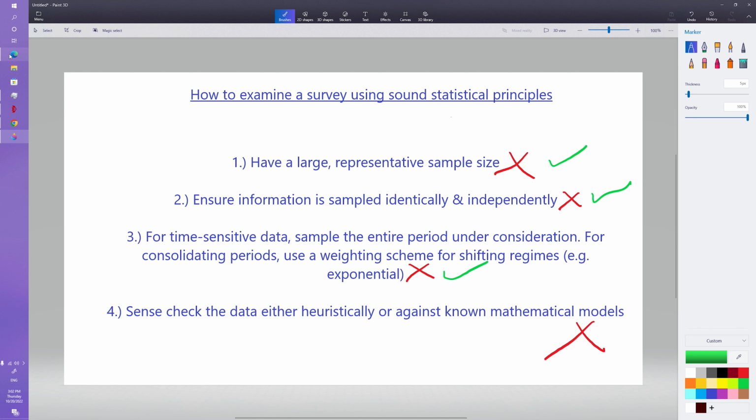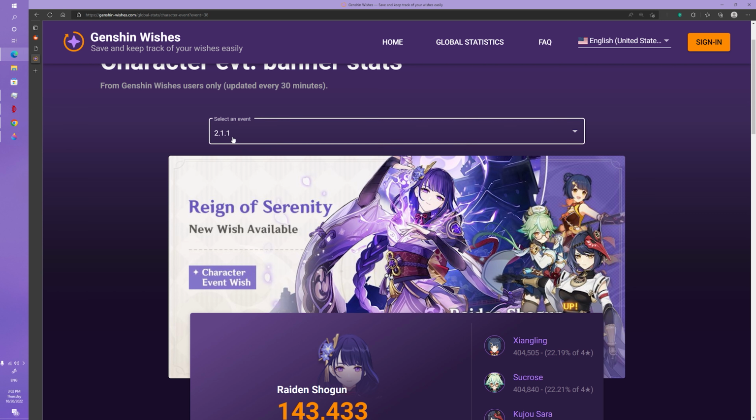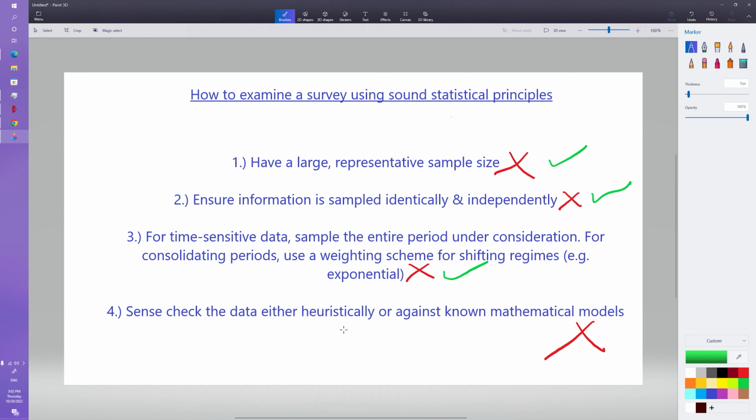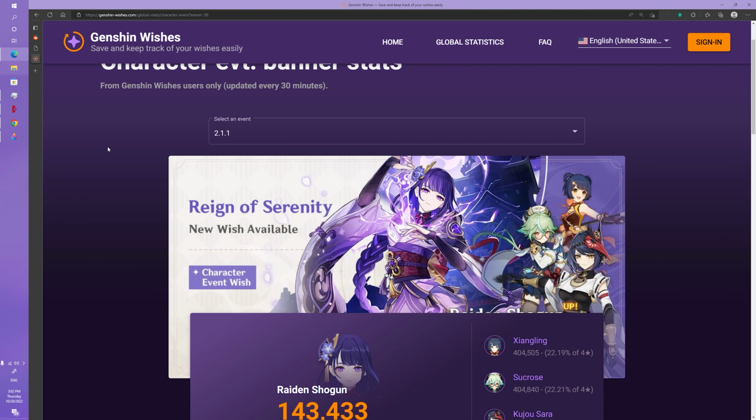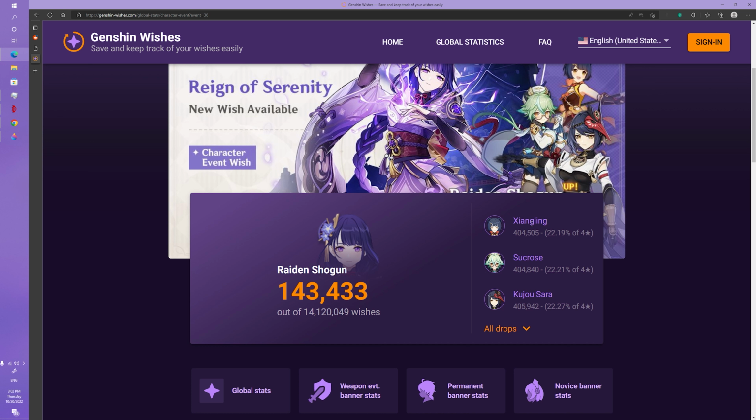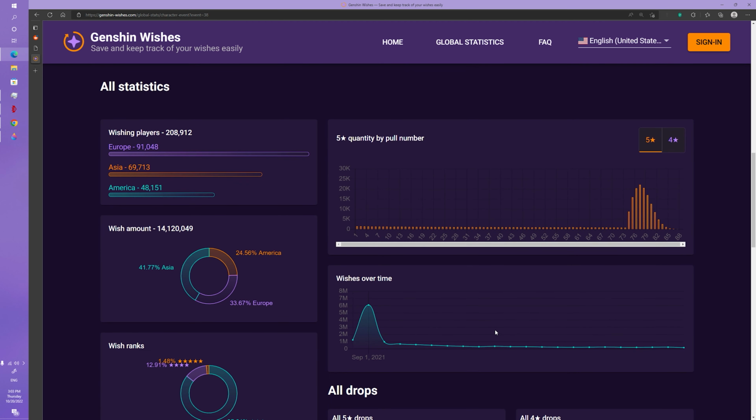It's correct for the time sensitive period because we're only looking, for instance, here at the 2.21 banner, and we looked at the entire period of all of the wishes. And also we know mathematically that this data should be correct. We should expect from the in-game description a more or less even spread between these characters. We know mathematically that there will be a slight decrease in these wishes as you go, because that's just a property of the geometric nature of the pulling rates.